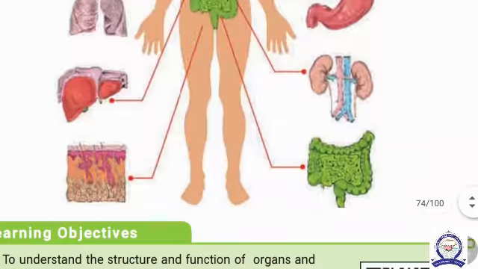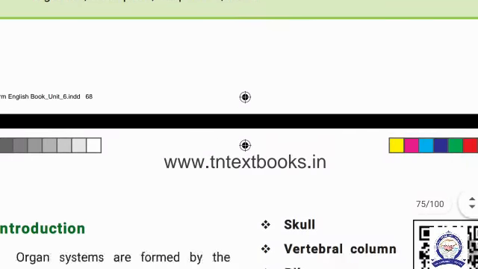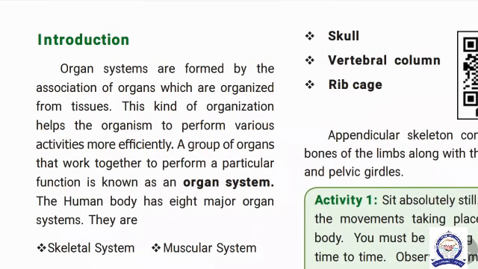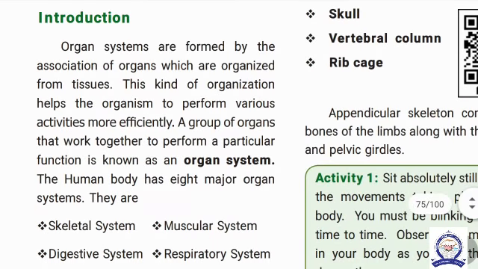For example, the digestive system and the circulatory system. The digestive system carries out the process of digestion. The circulatory system carries out the process of circulation. So, let us study the introduction.